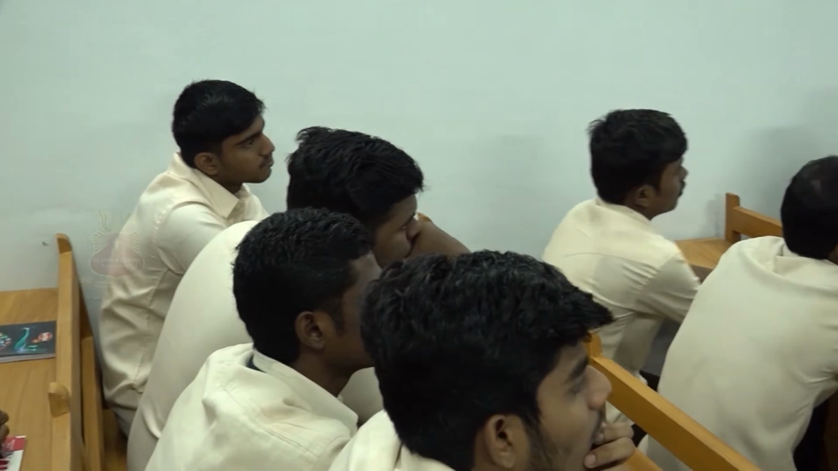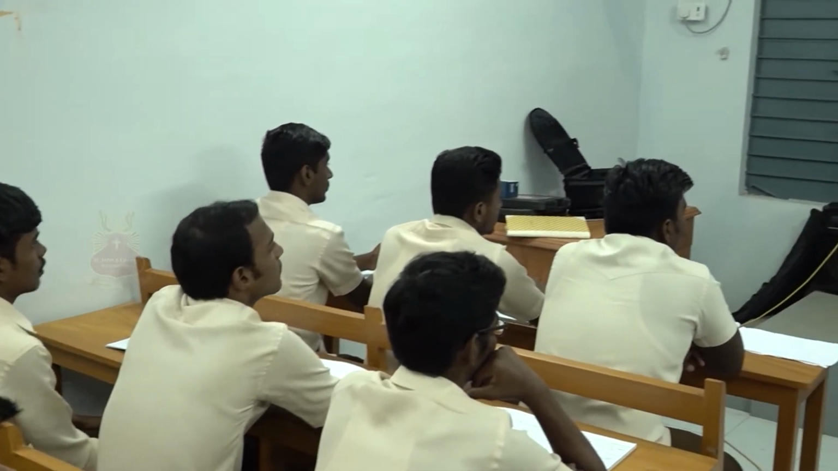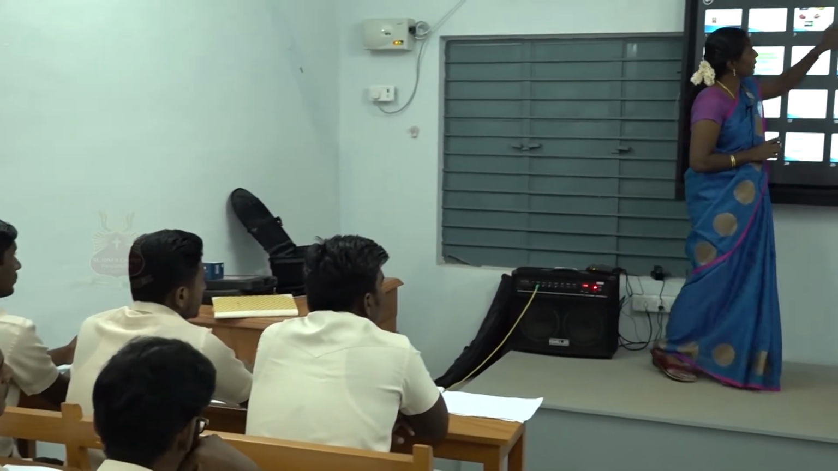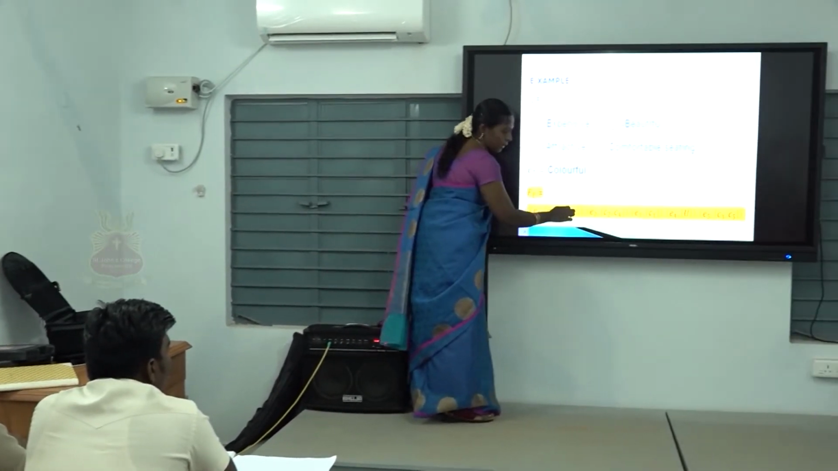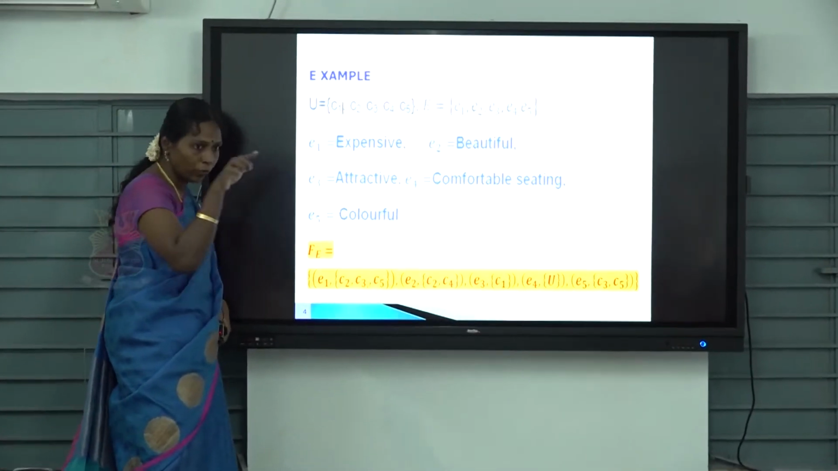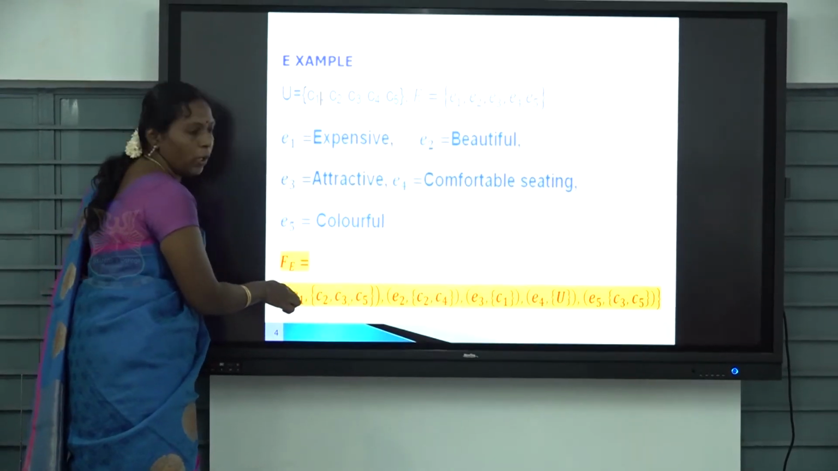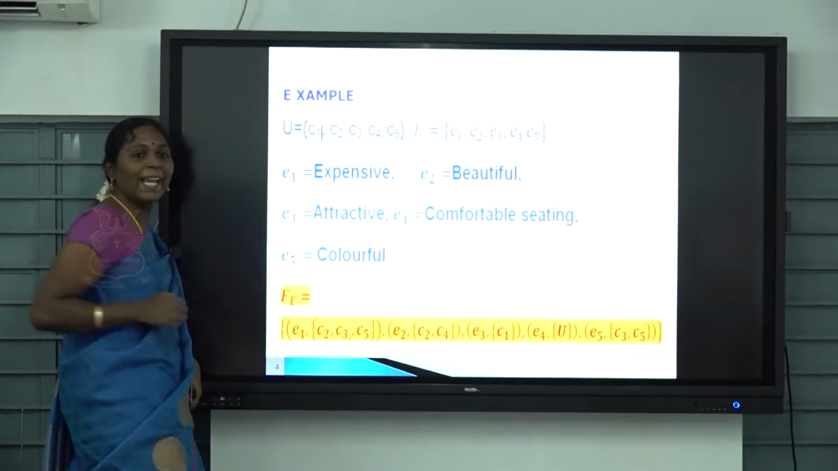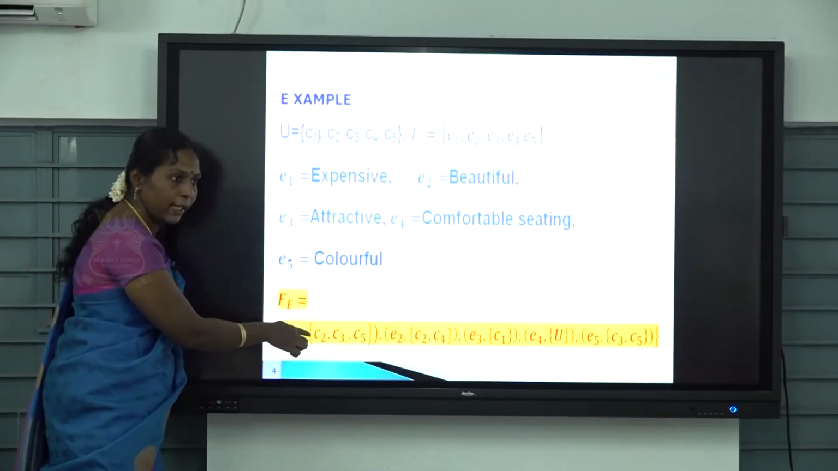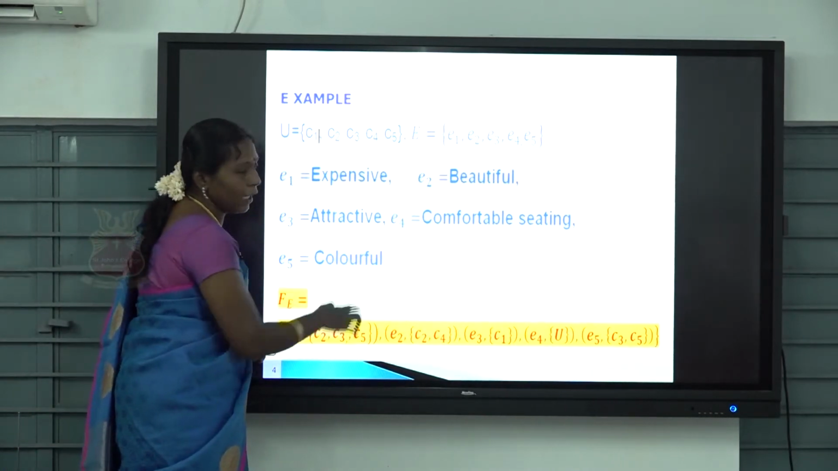Next, suppose you are a buyer. By your opinion, you can write the collection of ordered pairs. E1 means, according to your opinion, the expensive cars. What are the expensive cars? C2, C3 and C5.